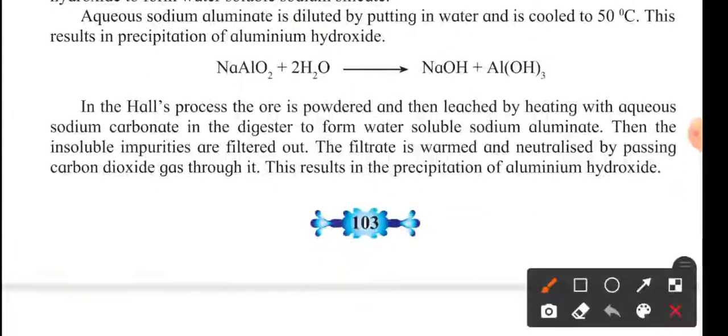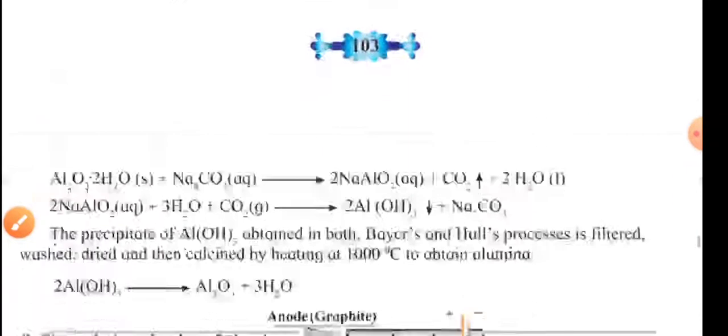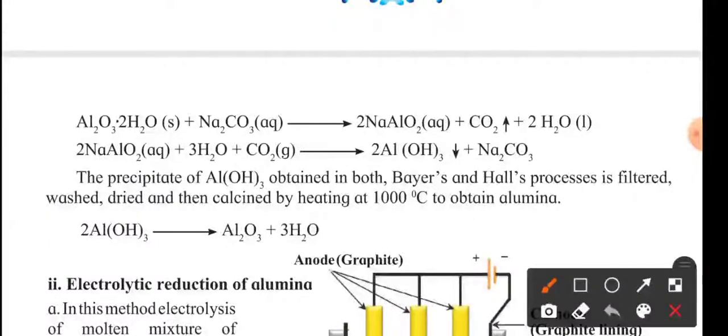So here is another method, that is Bayer's method, and this one is Hall's method, in which the same process is going on and all the things are the same, but the filtrate is warmed and neutralized by passing carbon dioxide gas through it. The filtrate solution that we get from the leaching method is passed through carbon dioxide gas, and we get the same aluminum hydroxide.